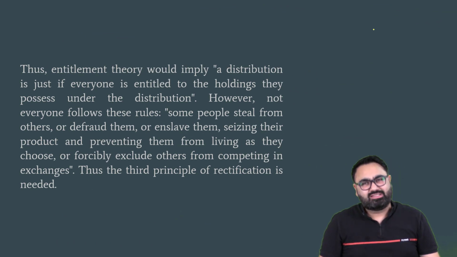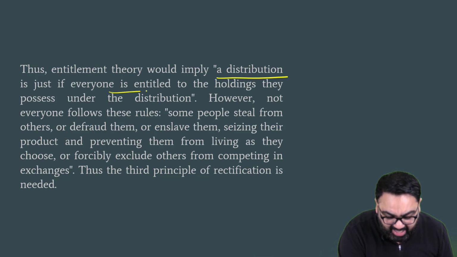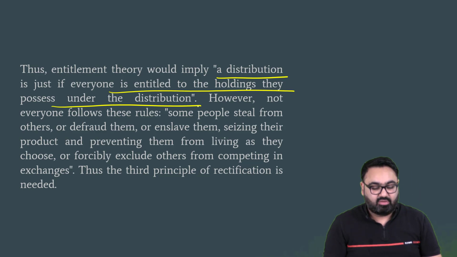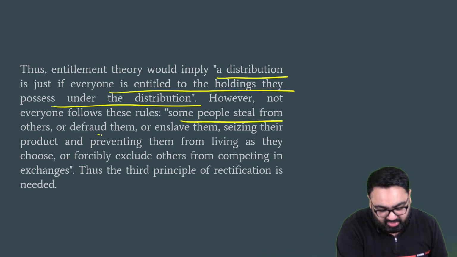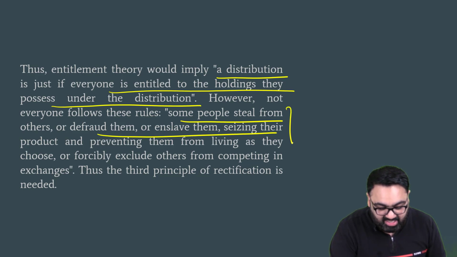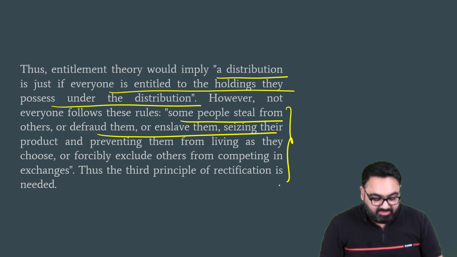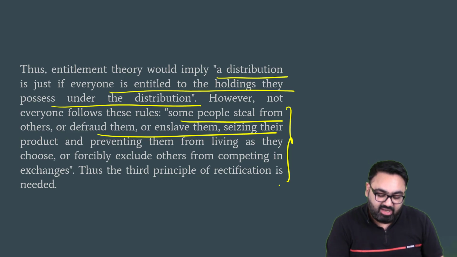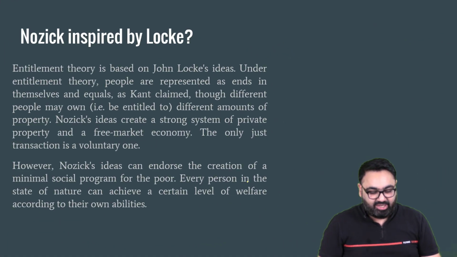So entitlement theory in simple terms you can define as: distribution is just if everyone is entitled to the holdings that they possess under their distribution. Some people who steal from others, defraud others, enslave others, they should be prevented from this. If someone is defrauding them, the third principle of rectification should come into the picture, and the government, the state, should take center stage in that scenario.